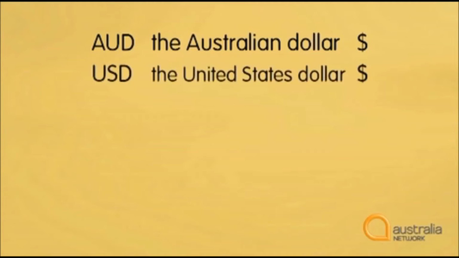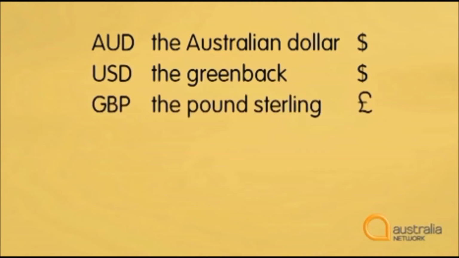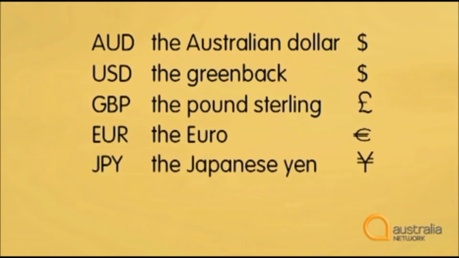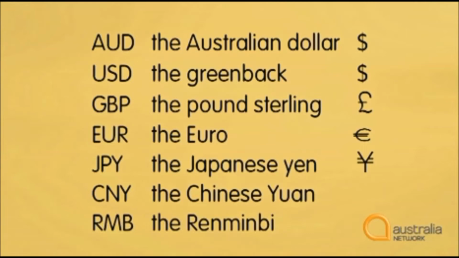In the United States, they use the dollar as well. It's the USD, the United States dollar. But it's often called the greenback because it's green. In Great Britain, they use the pound. It's written GBP, but it's often called the pound sterling. In the European Union, they use the euro, written like this, EUR. In Japan, it's the yen, written JPY. In China, it's the yuan, written CNY, and the renminbi, RMB.